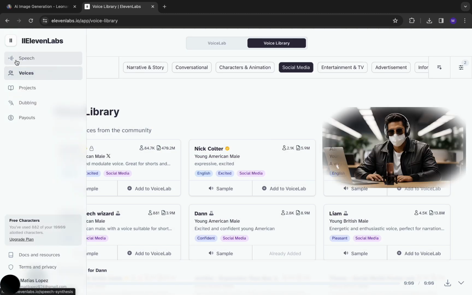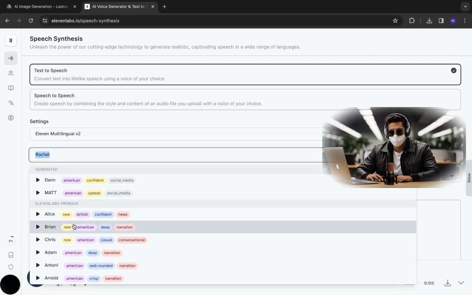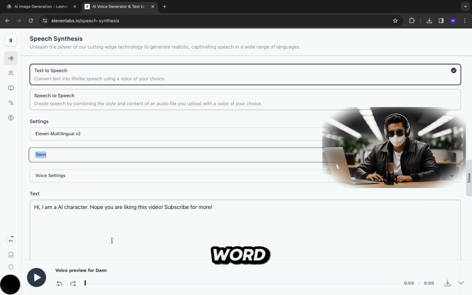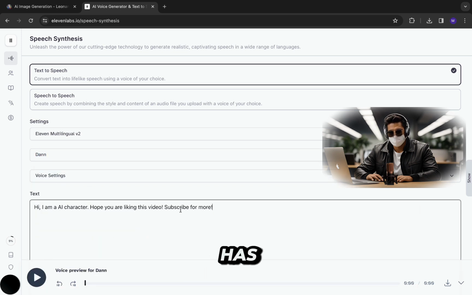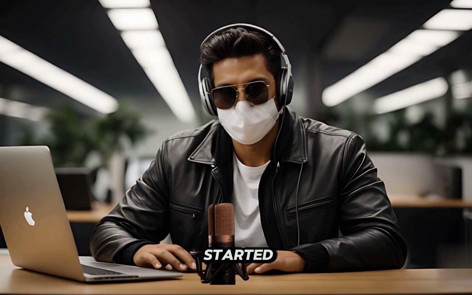Then you go to speech. Here you can either go with text to speech or speech to speech. I will select text to speech. Add the text I want it to transform. Hit generate and wait. A few things to know. On the free version, you have a limited number of words that you can use, but ElevenLabs has some good deals if you want to try. However, the free version is more than enough to get started.